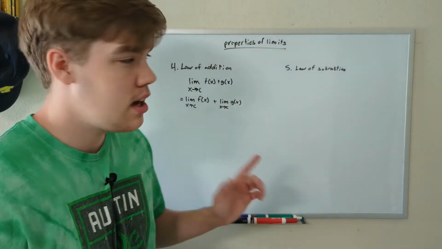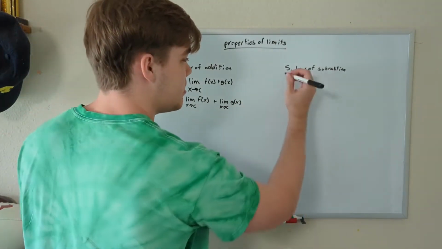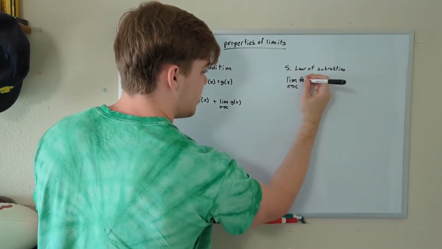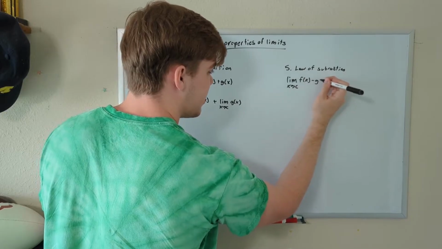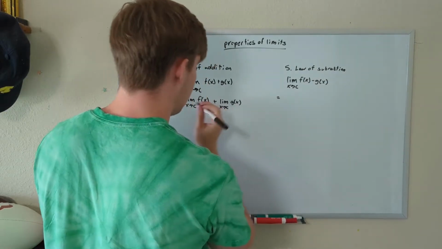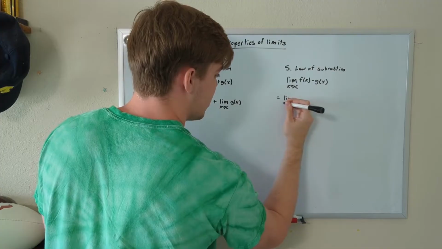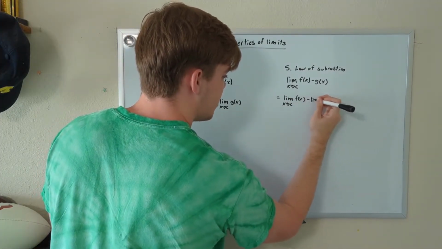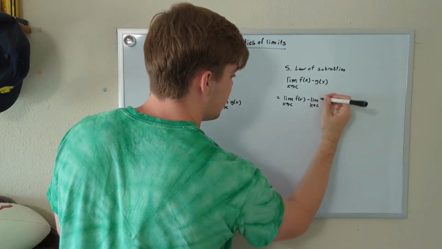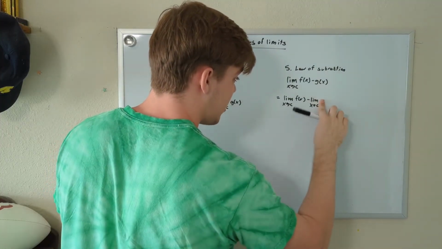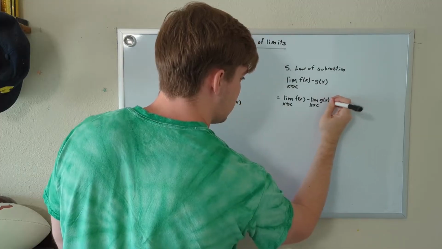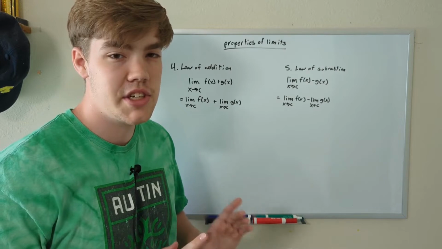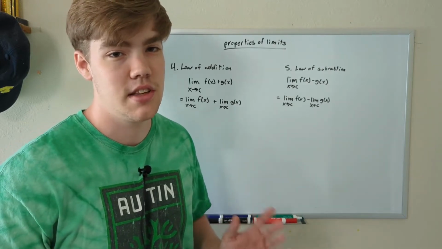And similarly, the law of subtraction is the same thing but with subtraction. So the limit as x approaches c of f of x minus g of x is the same thing as the limit as x approaches c of f of x minus the limit as x approaches c of g of x. In other words, this is stating that we can split limit problems by addition and subtraction, and sometimes this makes it a little bit easier to solve.